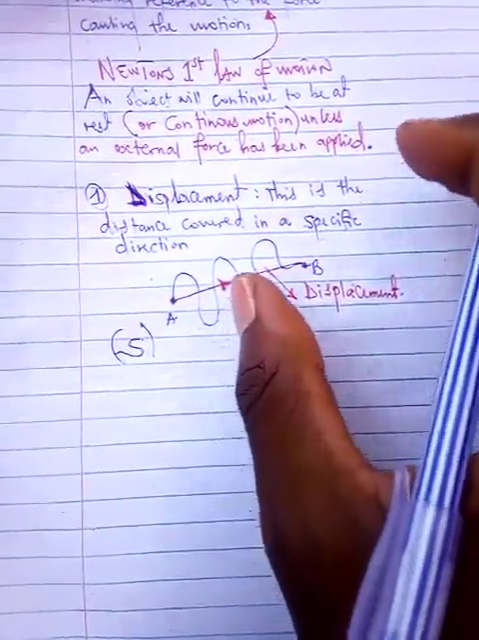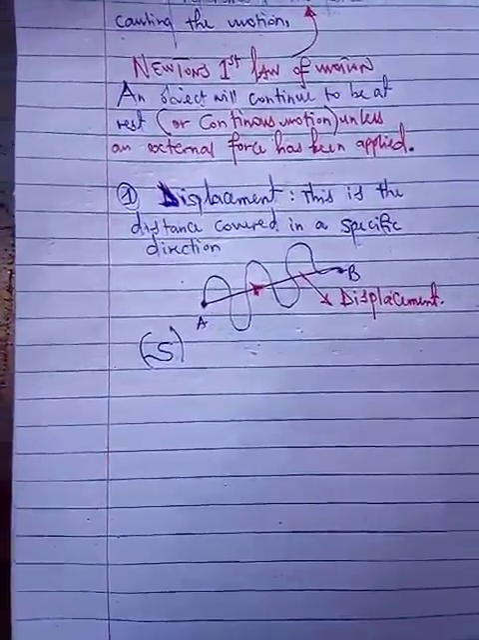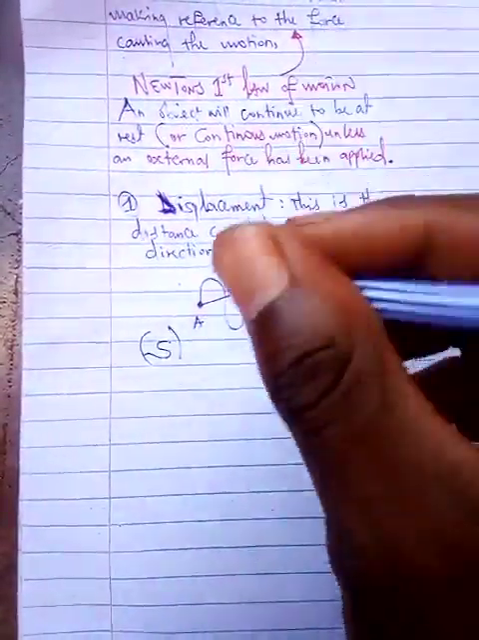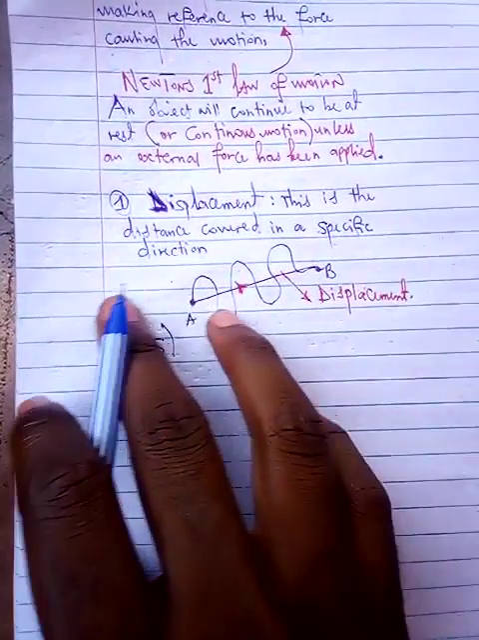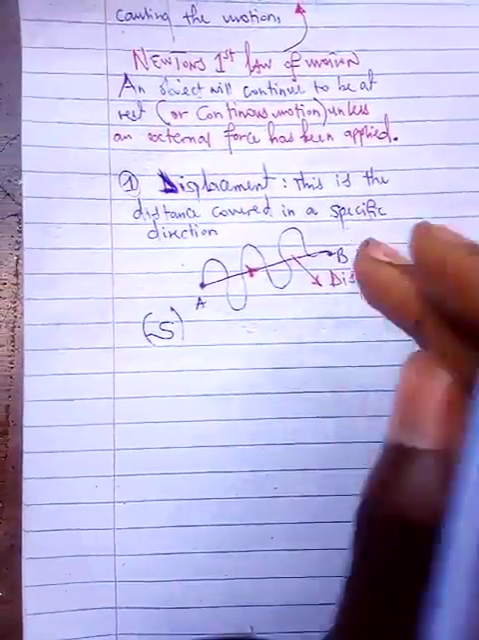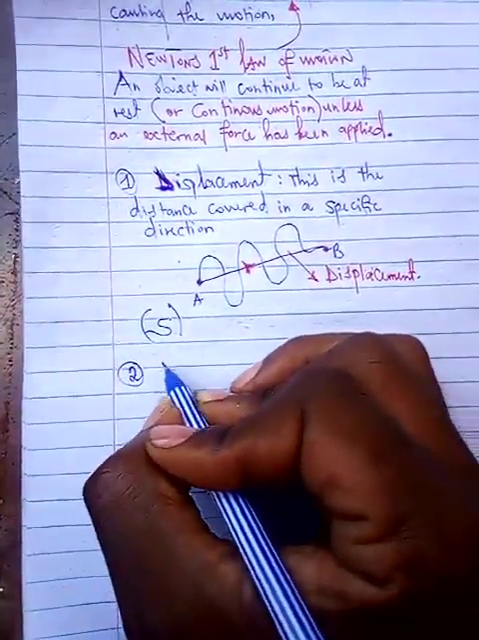All right, so in this video we're just going to be dealing with the theoretical part. The calculation part, the practical part, will also be addressed. So this is a distance covered in a specific direction, just like that. All right, now number two, we can also talk about velocity.